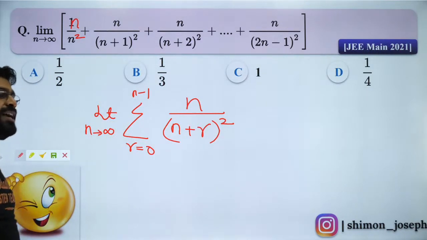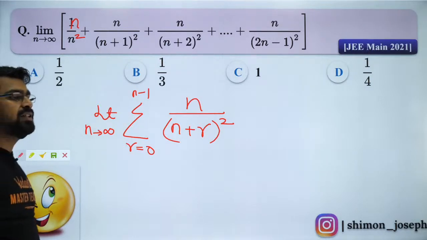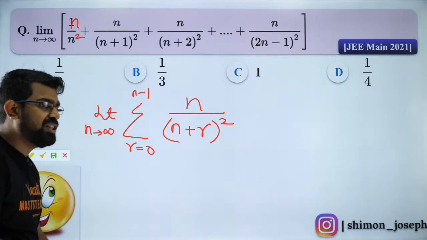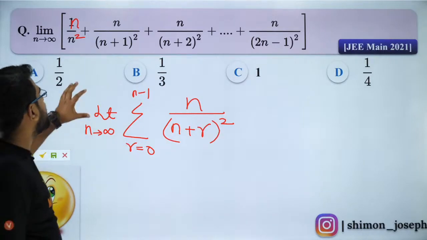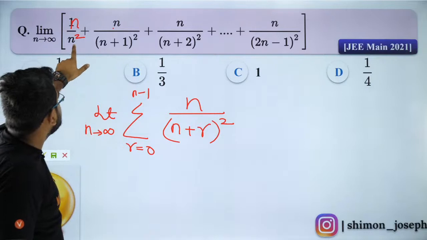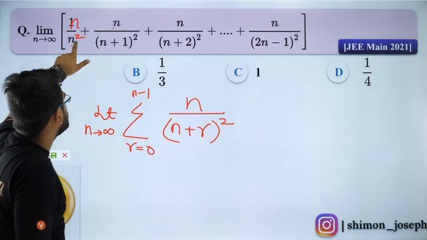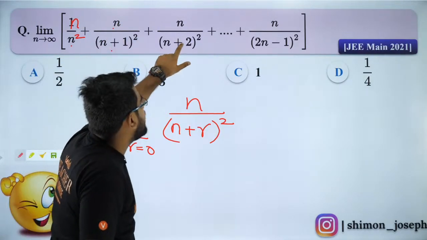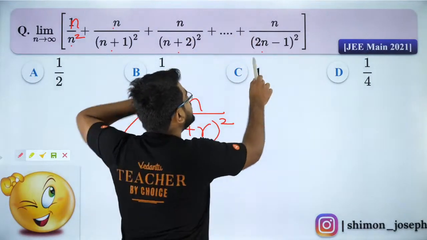All of you got it? Fantastic. So Parth, Ritish, Jayashri, let me explain it. What I've done is n is common everywhere. So just write n. Now denominator, you see it is n plus 0 square, n plus 1 square, n plus 2 square. This is n plus n minus 1.